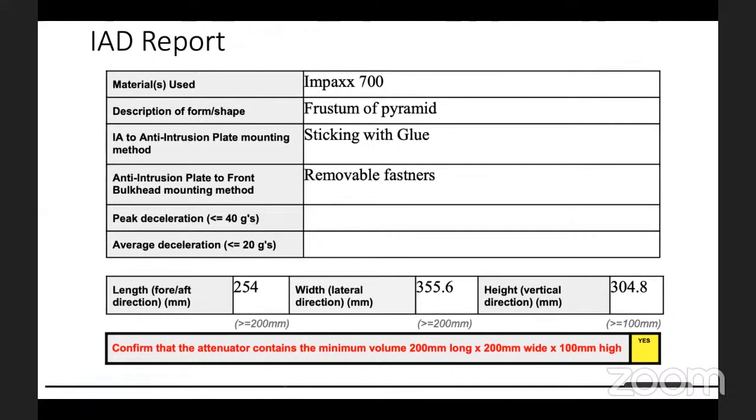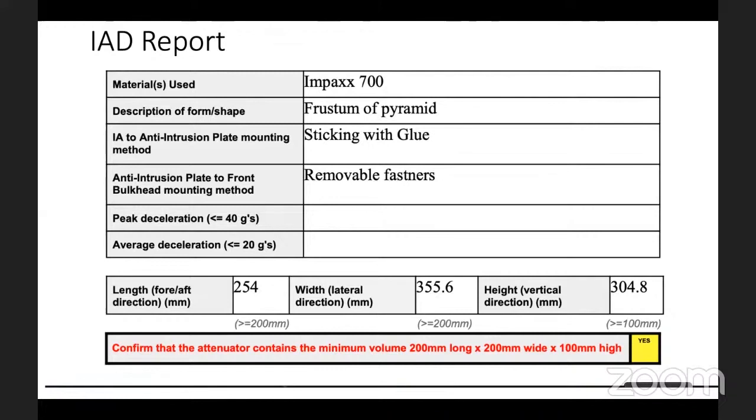Yeah, so I have given you a screenshot of the IID report here. What I wanted to highlight is that when you write some data, it has to be driven again with the rules, because if you see the rule book, there are specific rules given for the IA and AIP mounting method.